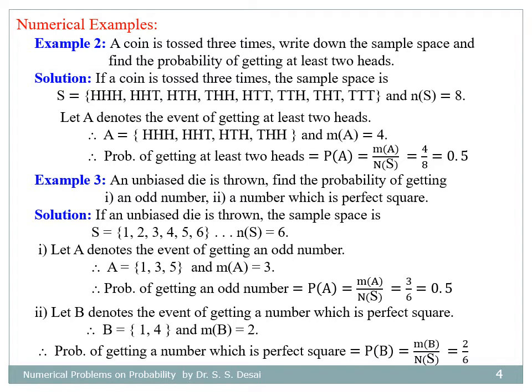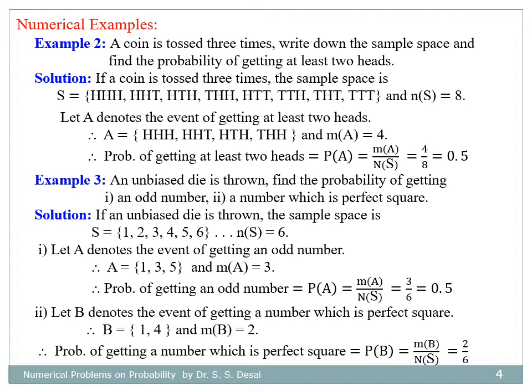Now let A denote the event of getting at least two heads. So out of 8, there are 4 outcomes which have at least two heads, and hence number of favorable cases equals 4, and therefore probability of getting at least two heads, P(A), equals the ratio of number of favorable cases divided by number of possible cases, 4 divided by 8, that is 0.5.